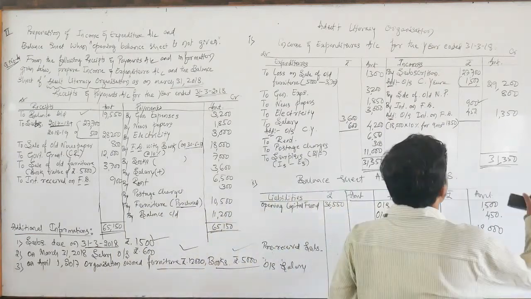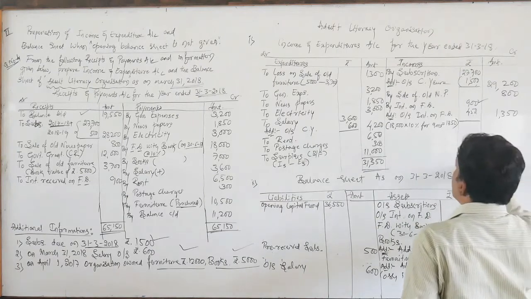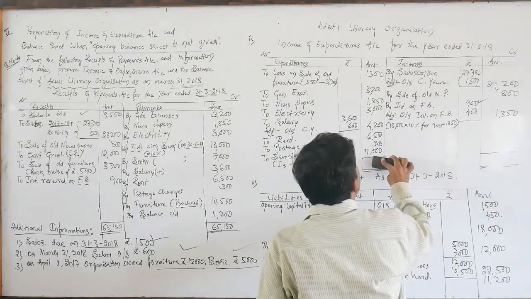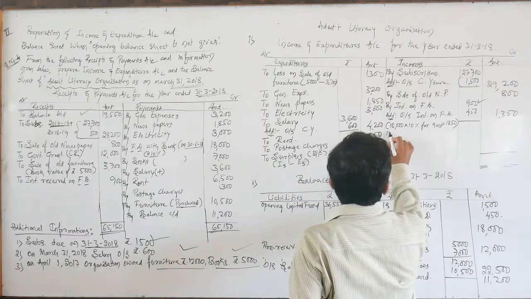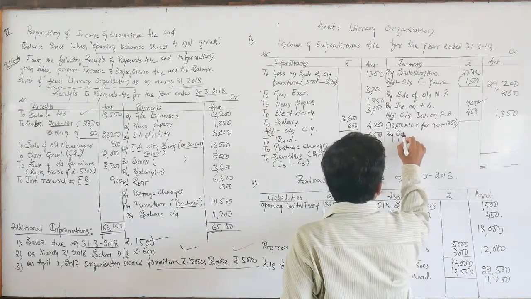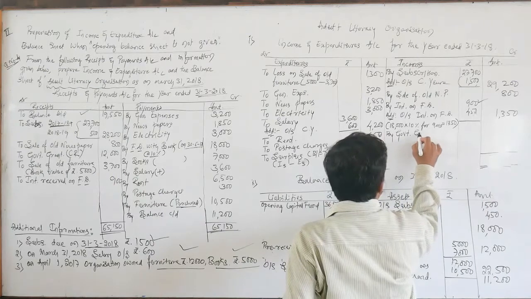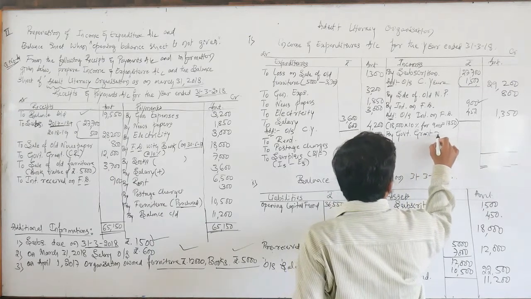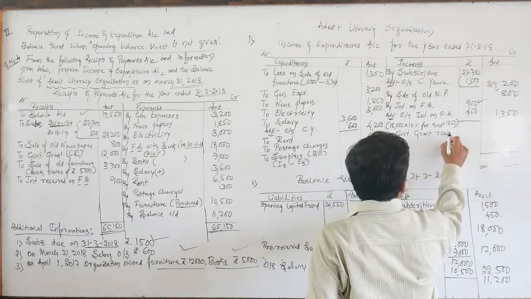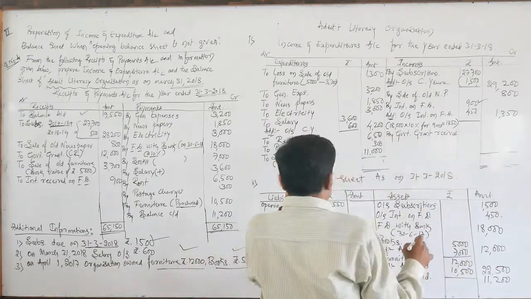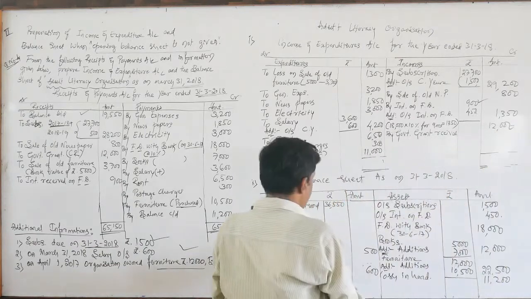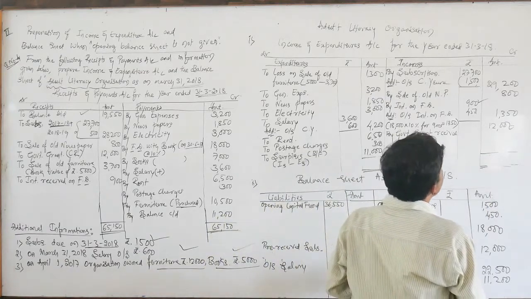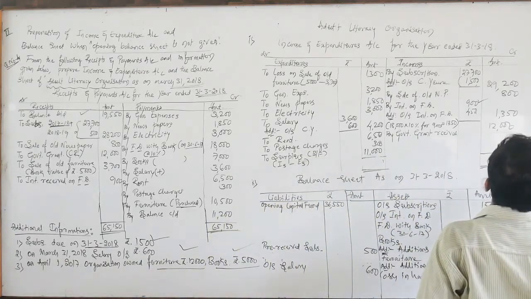Here I am going to treat it as a regular income like this. Government grant received is rupees 12,000.